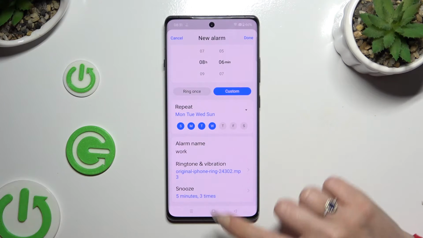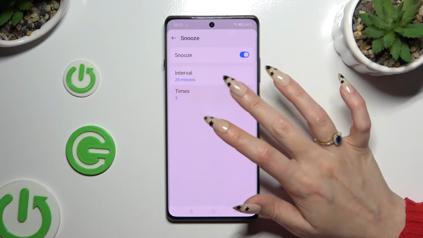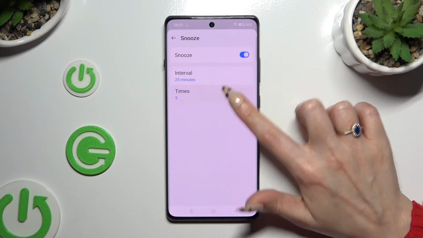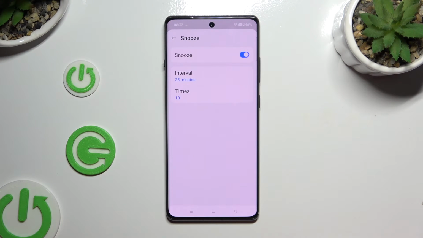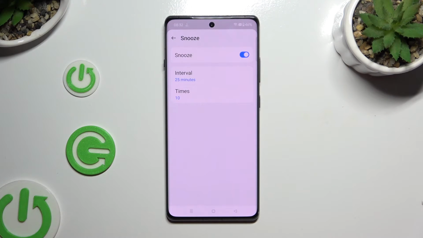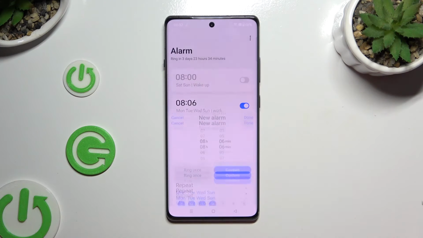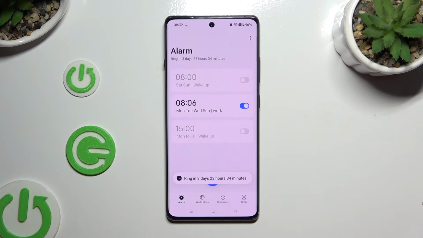Finally, you can tap on snooze and decide how many minutes it will take and how many times it will repeat. You can also manage snooze by tapping on this switcher next to it to turn it off or on. When you go back this time, you can finally save your alarm by choosing Done at the top right corner. As you can see, mine was successfully created.